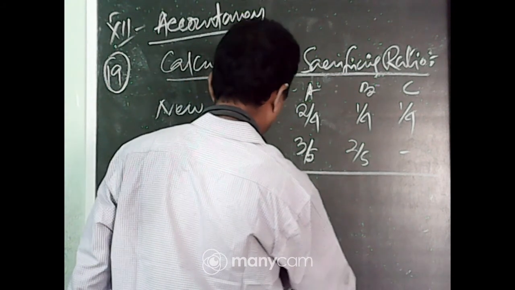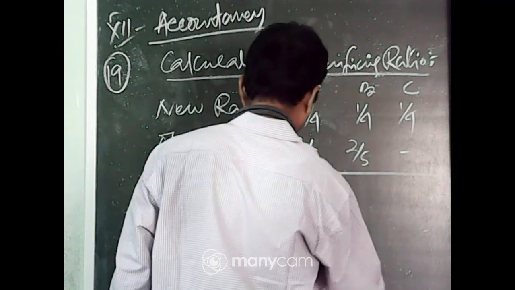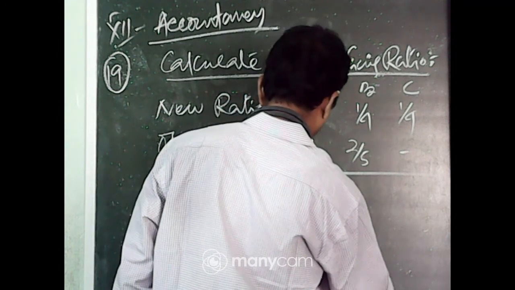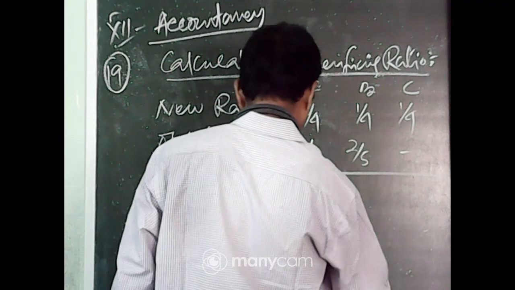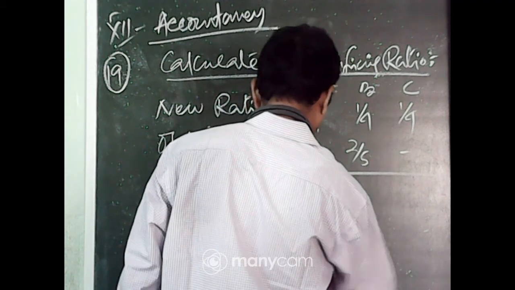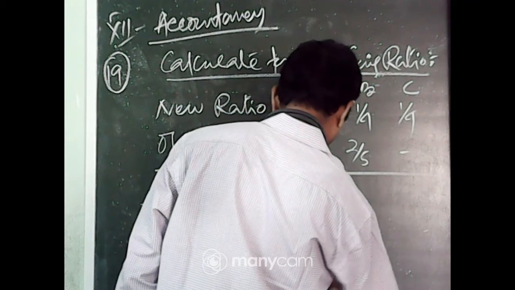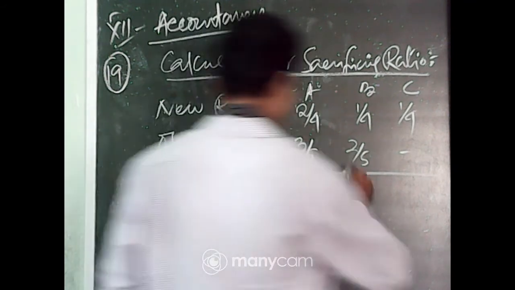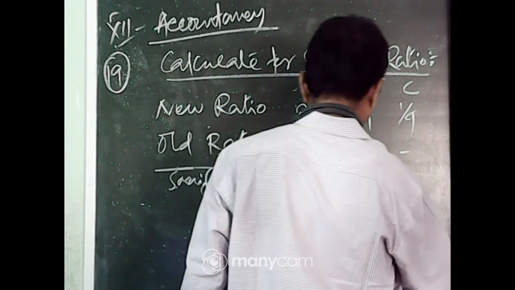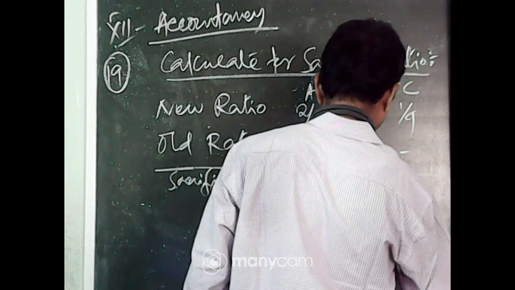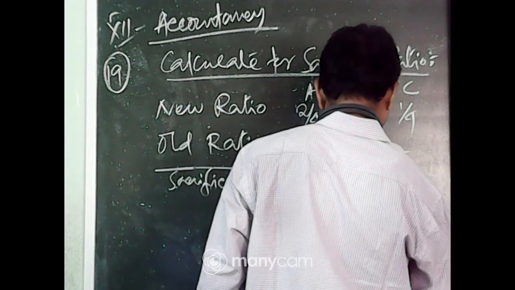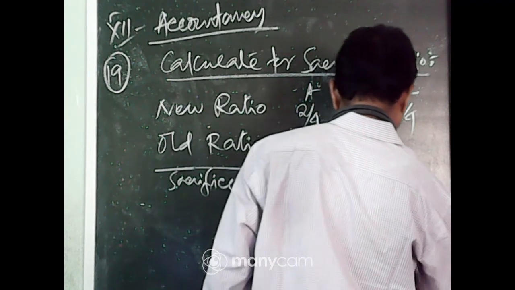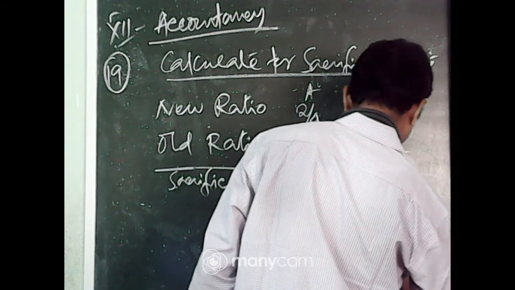Now sacrifice is new minus old. A: 2/4 minus 3/5, which is 10/20 minus 12/20, that is minus 2/20. B: 1/4 minus 2/5, which is 5/20 minus 8/20, that is minus 3/20.